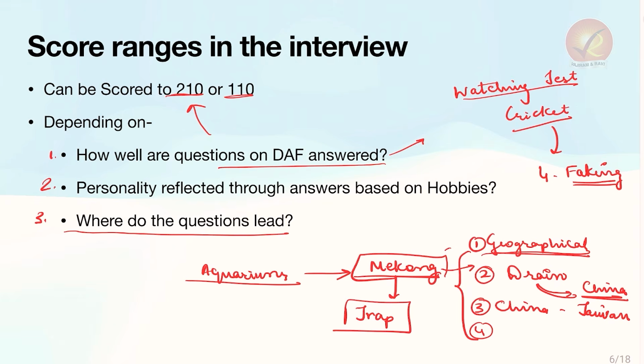Simply because you do not think very well while speaking, and you give terms out of your DAF itself, out of your hobbies itself, that make you get inside a trap. So important point is, where do the questions lead? If you have handled them very properly, if you have handled them in a manner that leads the question towards a very comfortable area, something that you know, then you perhaps may get very good marks. So it depends on a lot of factors, 3 of which we have already talked.